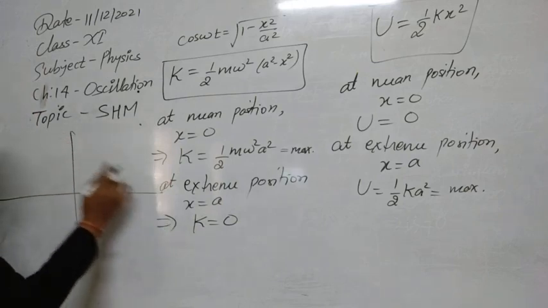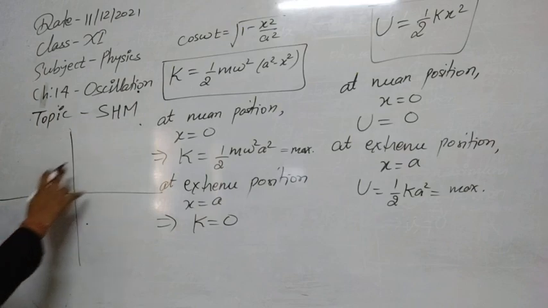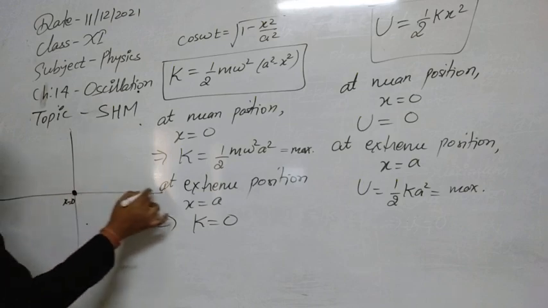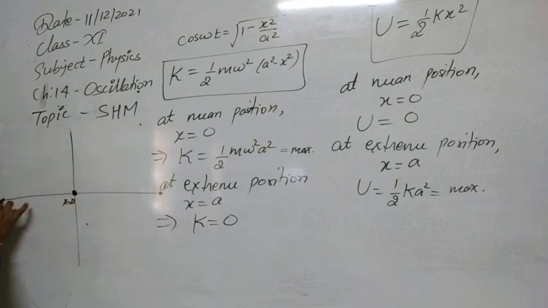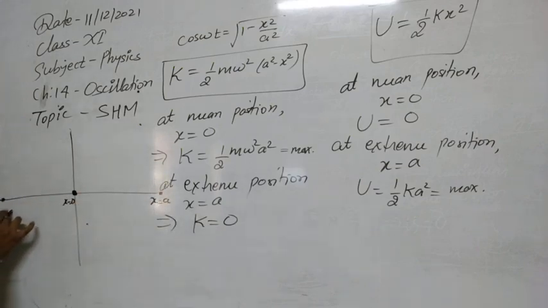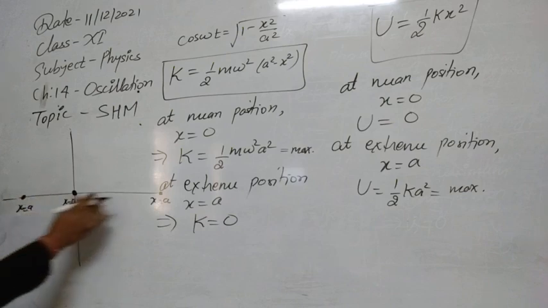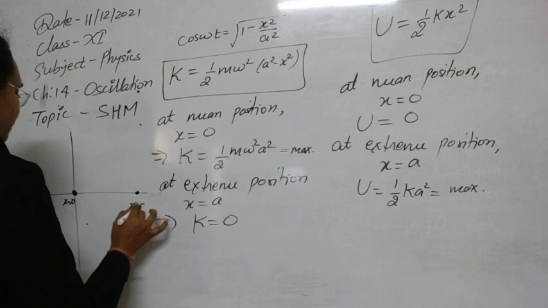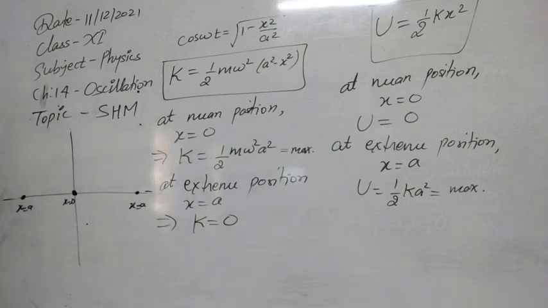To plot the graph, let's use this expression here. This is the mean position, that is x is equal to 0, and these are the extreme conditions. This is x is equal to a on the positive x-axis, and x is equal to minus a on the negative x-axis. I think this one is not visible, so let me mark x is equal to a here, and also this one. So I think this is completely visible now.